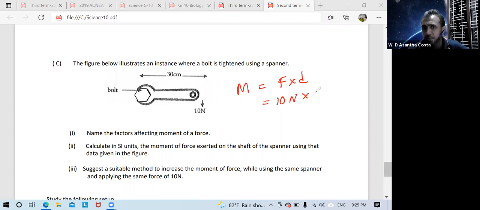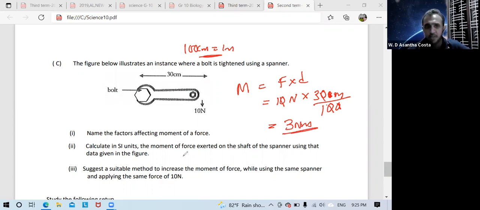Distance is given in centimeter, so you want to convert centimeter into meter. That means divide by 100, because 100 centimeter equals 1 meter. So convert properly. Then 2 zeros cut. Then the final answer is 3 Newton meter. This is the answer of the second one.